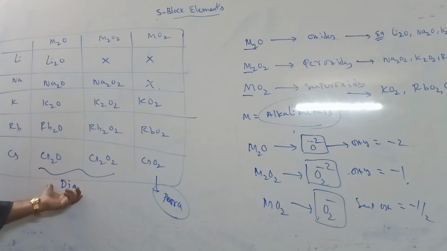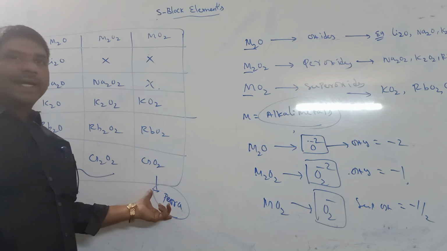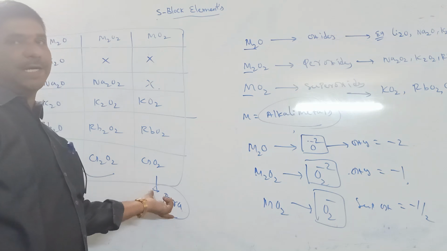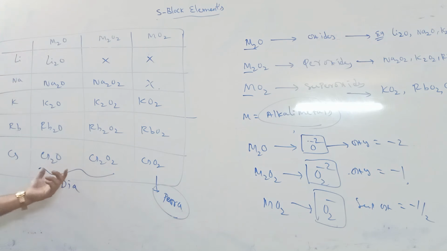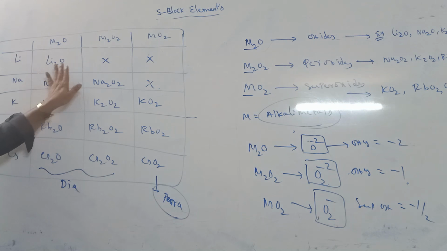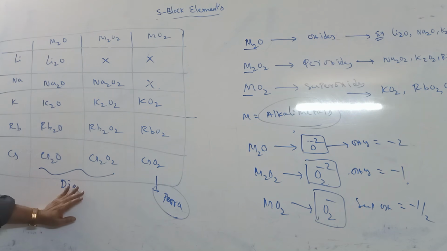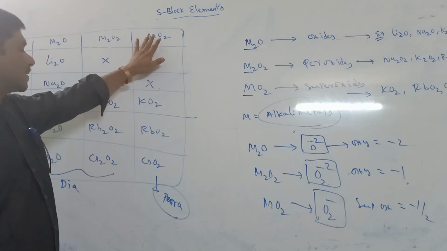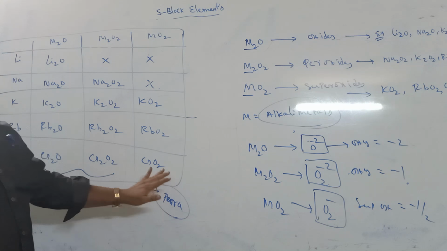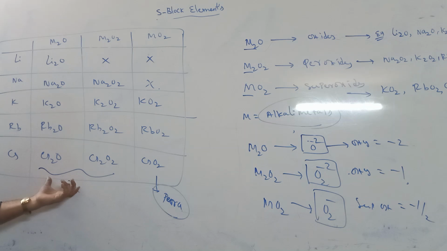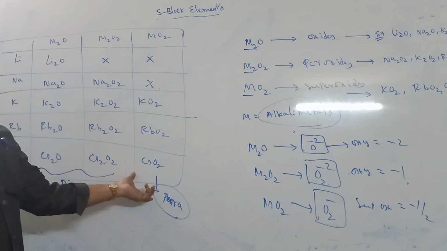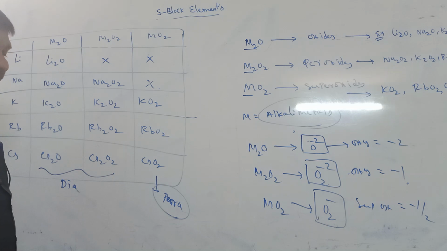Generally we know that diamagnetic nature means colorless, paramagnetic nature means colored compounds. Repeat once again: oxides and peroxides are diamagnetic, superoxides are paramagnetic. Diamagnetic compounds are colorless, paramagnetic compounds are colored. That is about oxides and peroxides.